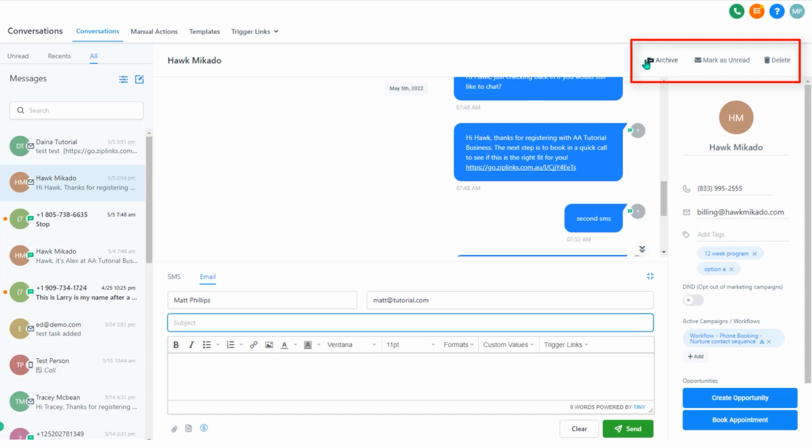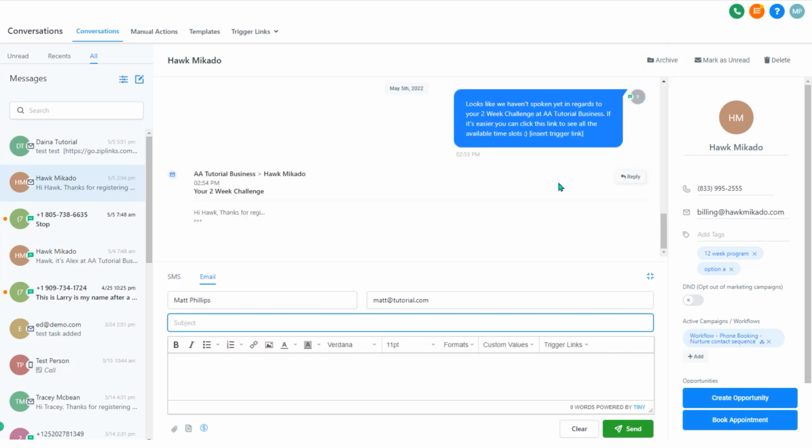Now on the right-hand side here, you'll see this archive button. Basically, if you archive a message, it moves it from recents into all, and if you unarchive a message, it moves it from all into recents. It's another distinction between the all and recents column. Most likely, the most practical way to use this area is just to manage your unread messages and use those as messages that need to be handled. Everything else can either sit in recent or all. Mark as unread will put that conversation back in the unread column, and delete will actually delete the conversation.